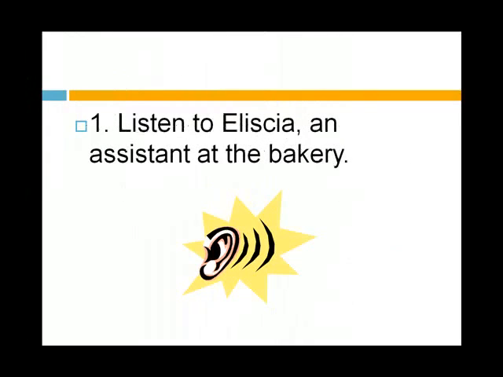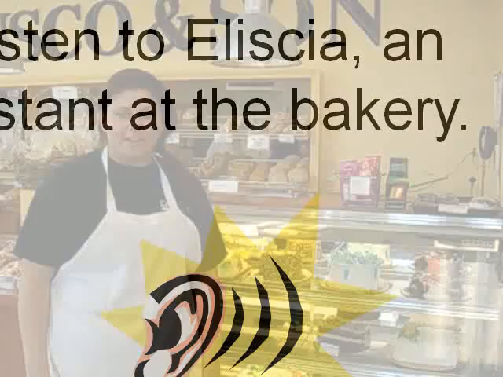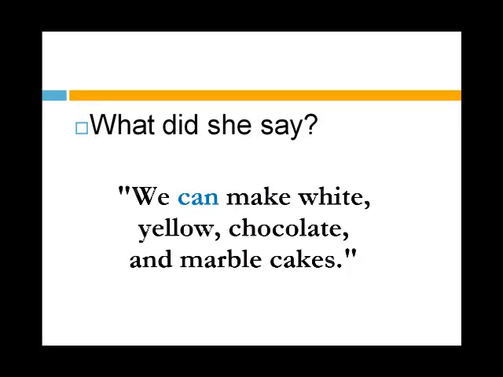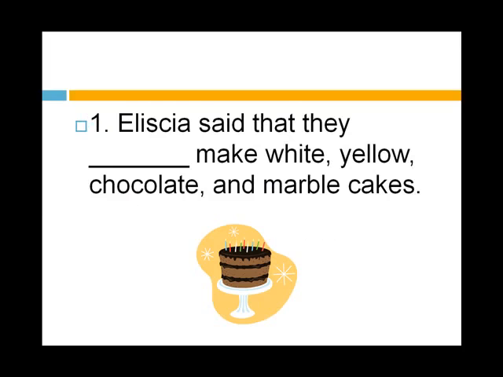One. Listen to Alicia, an assistant at the bakery. I asked what kinds of cakes they make. We can make white, yellow, chocolate, and marble cakes. What did she say? Here are her words. How would you report them? Alicia said that they could make white, yellow, chocolate, and marble cakes.